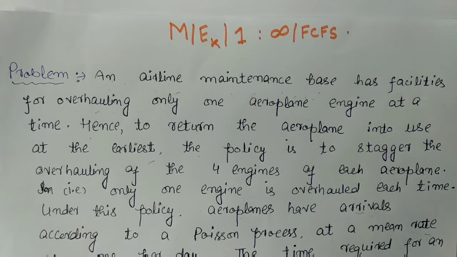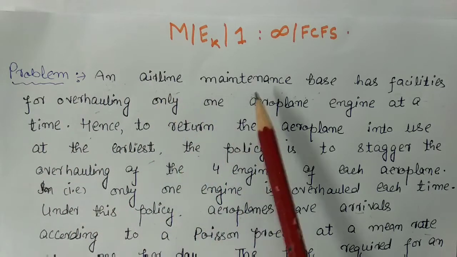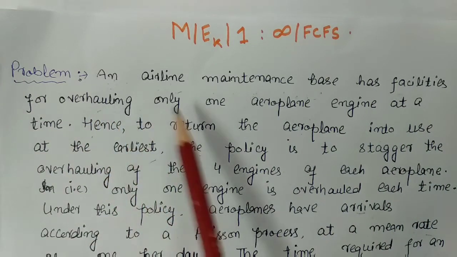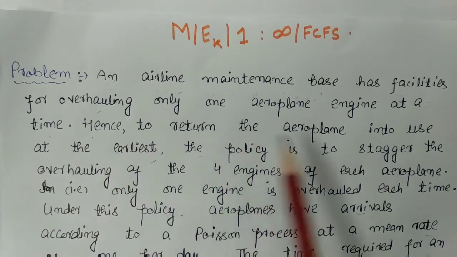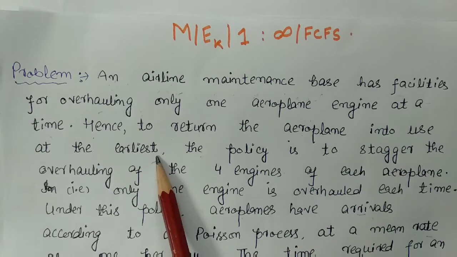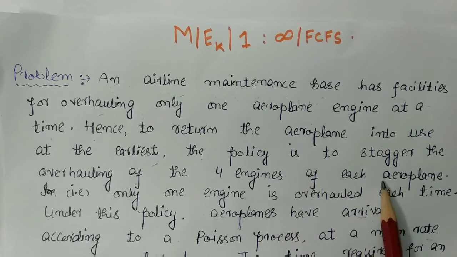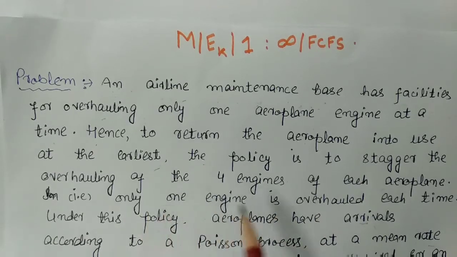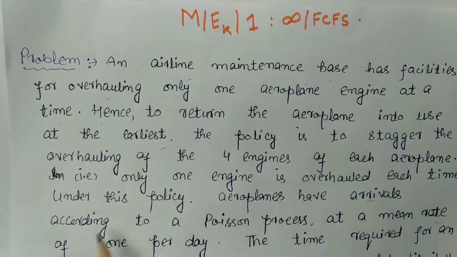So let us start. Here the problem is given in which an airplane maintenance base has facilities for overhauling. Overhauling means repairing only one aeroplane's engine at a time. Hence, to return the aeroplane into use at the earliest, the policy is to stagger the overhauling of the 4 engines of each aeroplane. It means that only one engine is overhauled, means only one engine is repaired each time under the policy. Now, aeroplanes arrive according to a Poisson process.